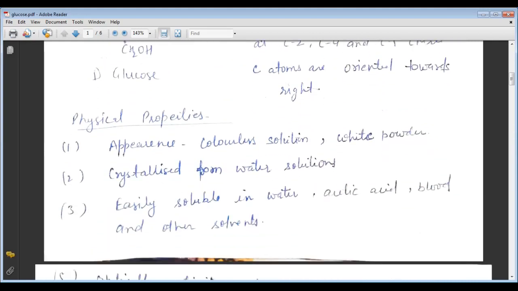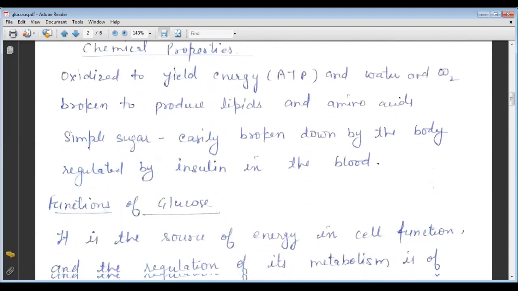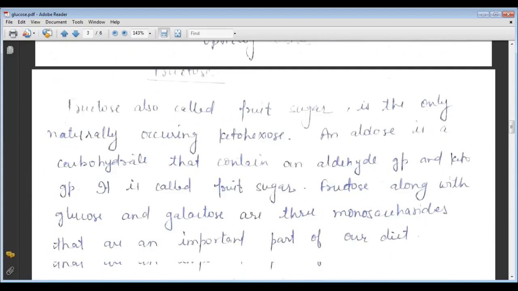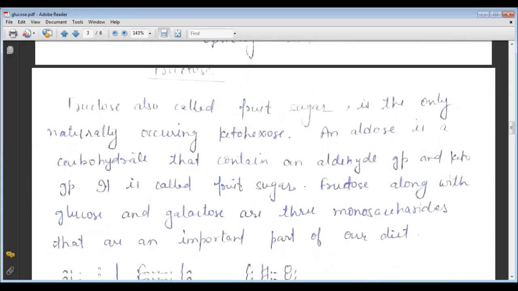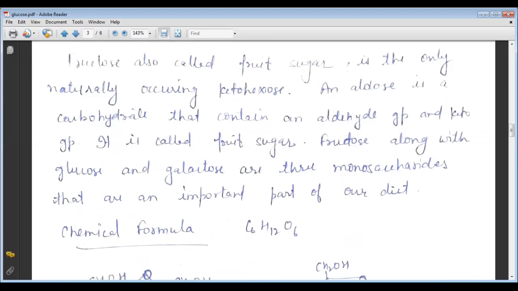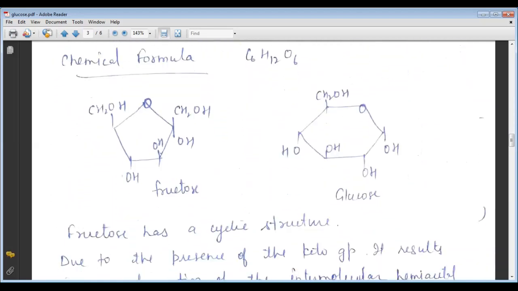Now come to the second, that is fructose. Again we repeat that fructose is also part of the monosaccharides, and the molecular formula of fructose is again C6H12O6. What is the difference between glucose and fructose? As I told, glucose has the aldehyde group as its functional group, and in fructose the functional group is the keto group. Here is the ring cyclic structure of fructose, and this is the cyclic structure of glucose.